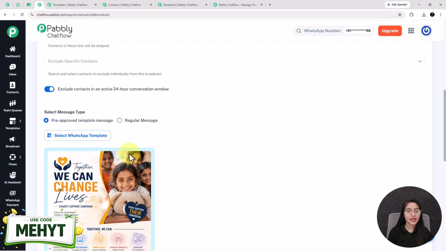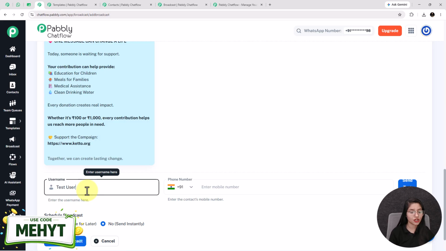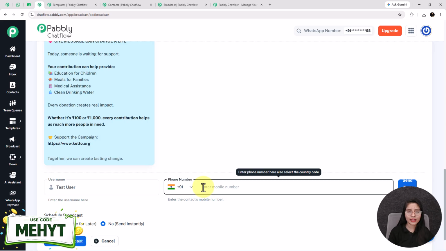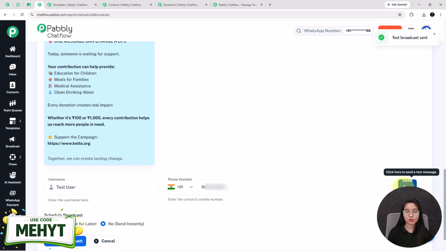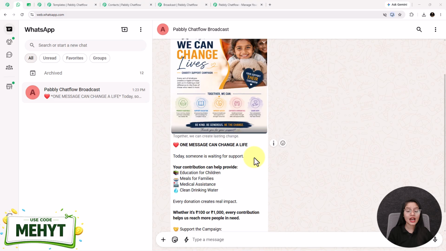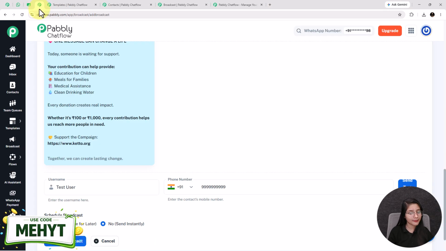After selecting the template, next I am going to test this broadcast message by entering a username as test user and entering my contact number in this field just for testing purposes. After entering my contact number, I am clicking on the send test message button. See, it says that test broadcast sent. Now I am going to show you my WhatsApp account. See, immediately I received the message. This means that our broadcast setup is working perfectly.